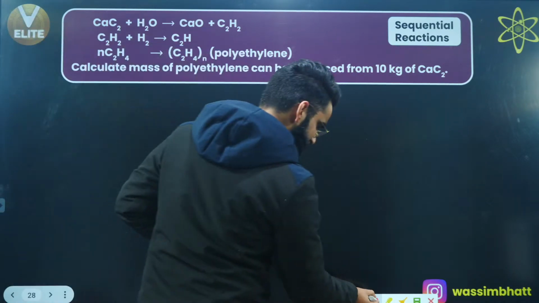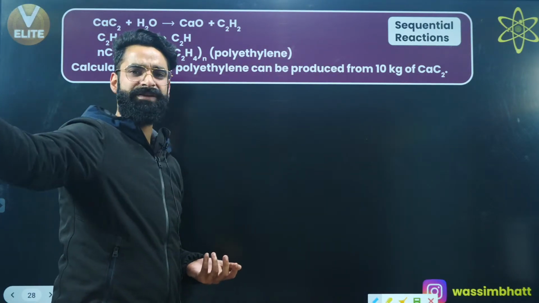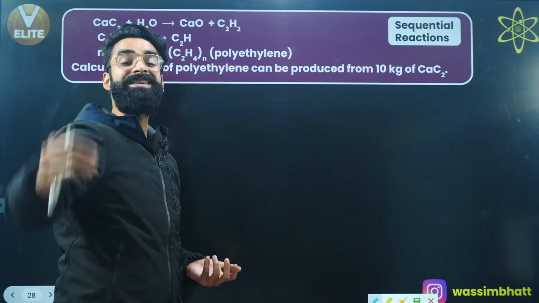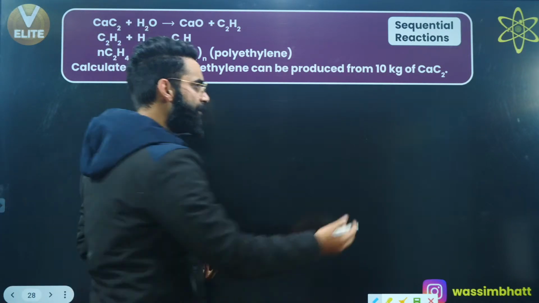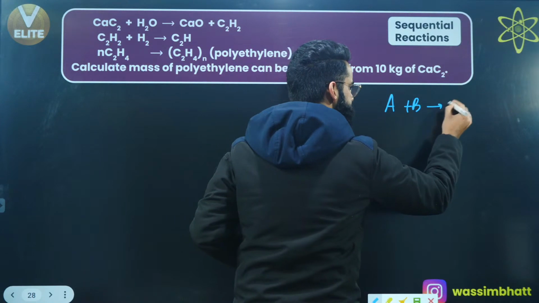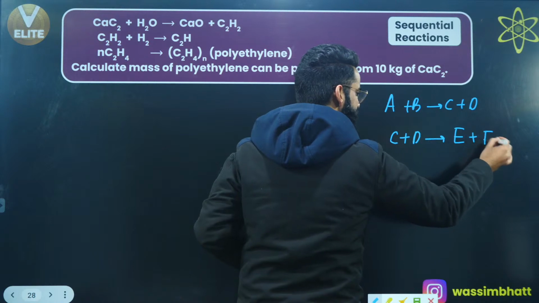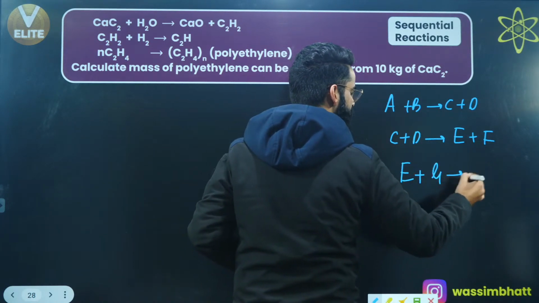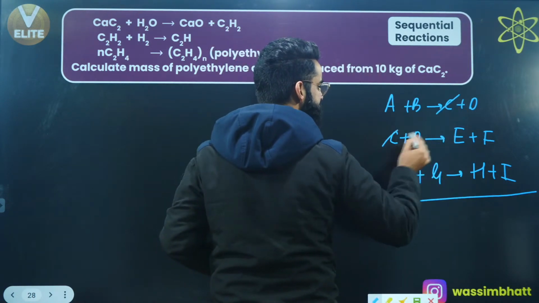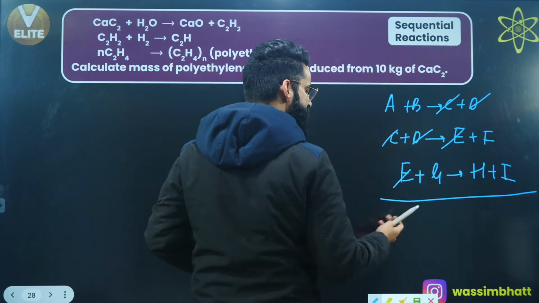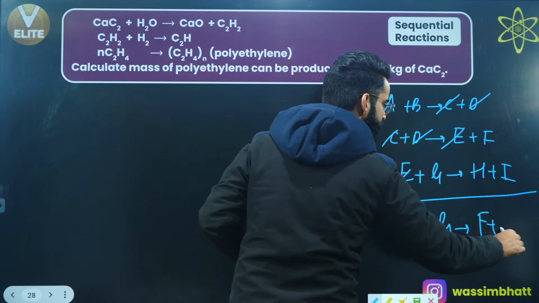What are sequential reactions? I'm sure you would have studied chemical kinetics. In chemical kinetics, you talk about two types of reactions: elementary reactions and complex reactions. Complex reactions are multi-step reactions, which take place in a sequence. For example, A plus B gives C plus D. Let's say this C plus D again gives E plus F. Let's say E reacts with G, forming H and I. When I add them up, C and D get cancelled out, E gets cancelled out. So the net reaction is A plus B plus G gives F plus H plus I.